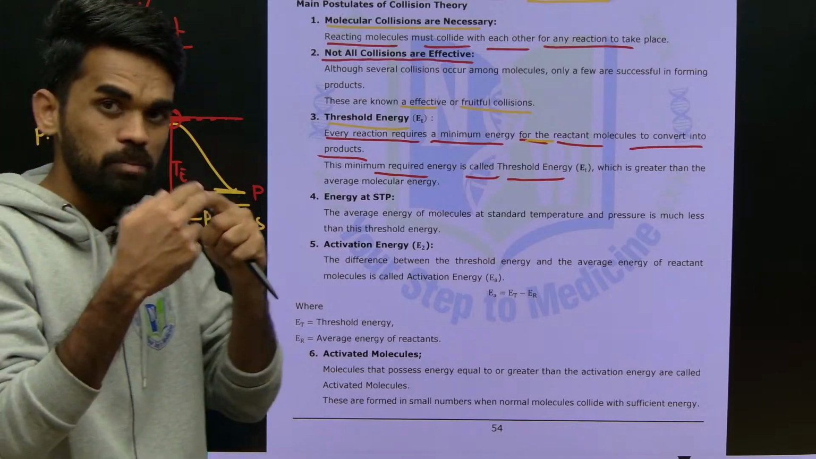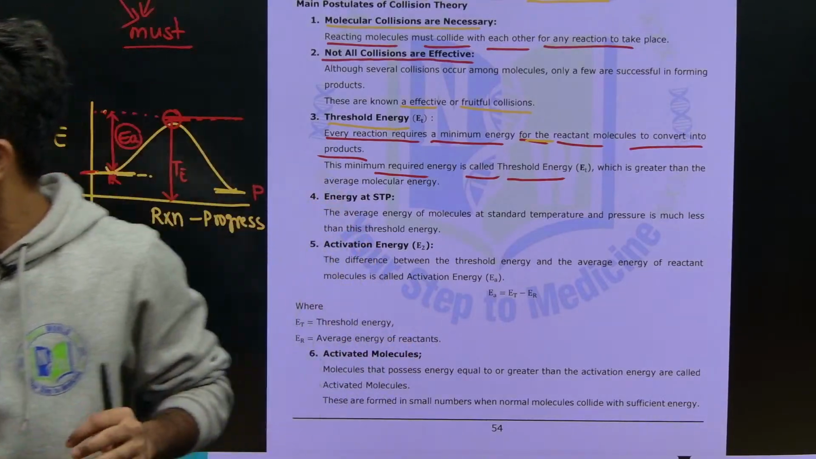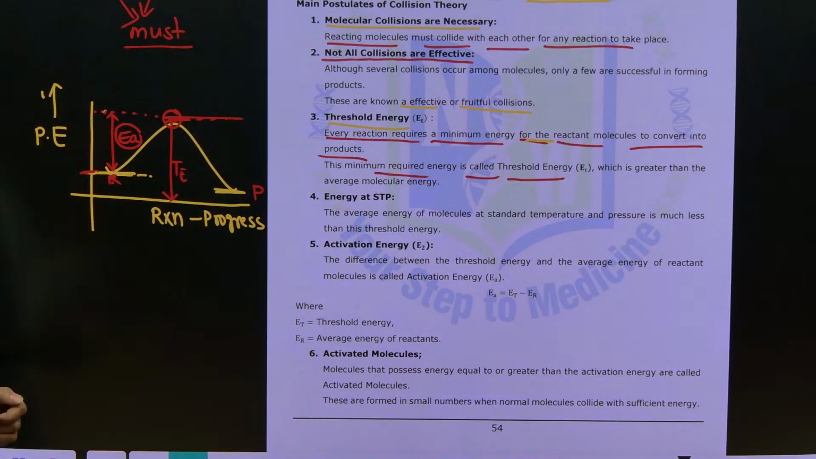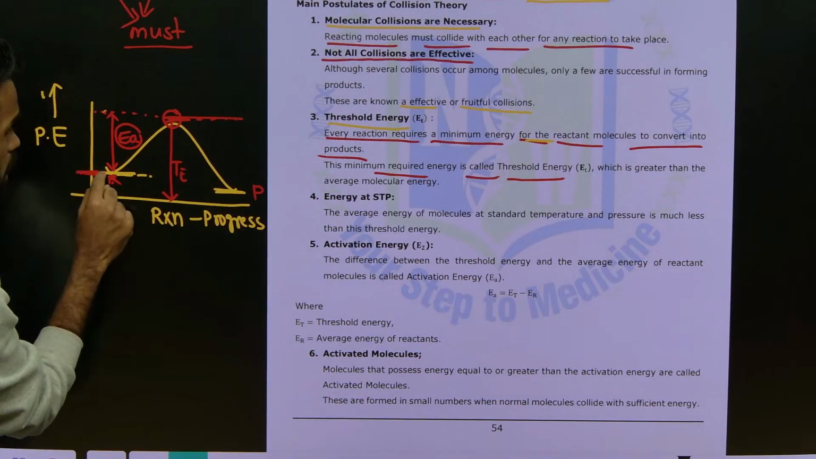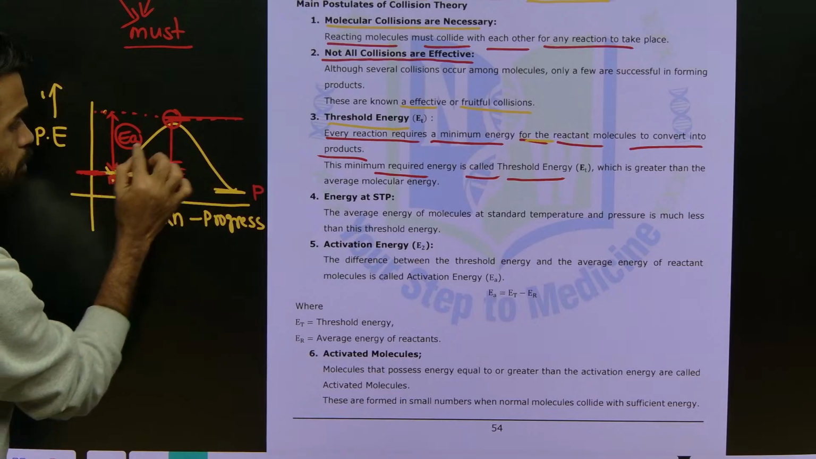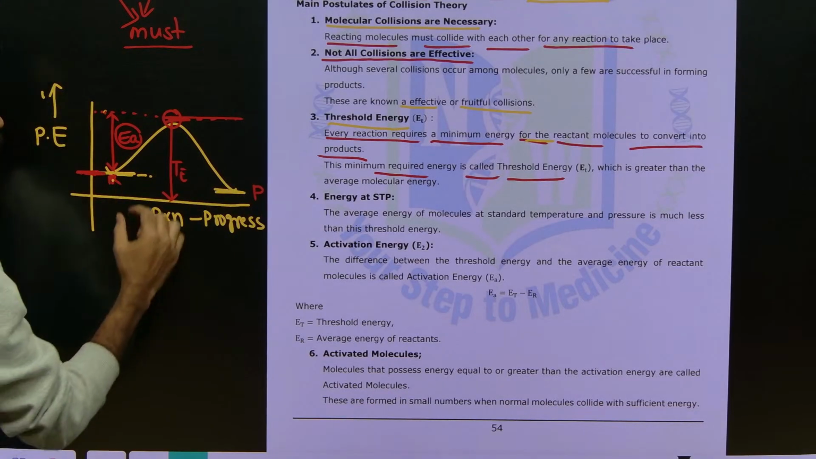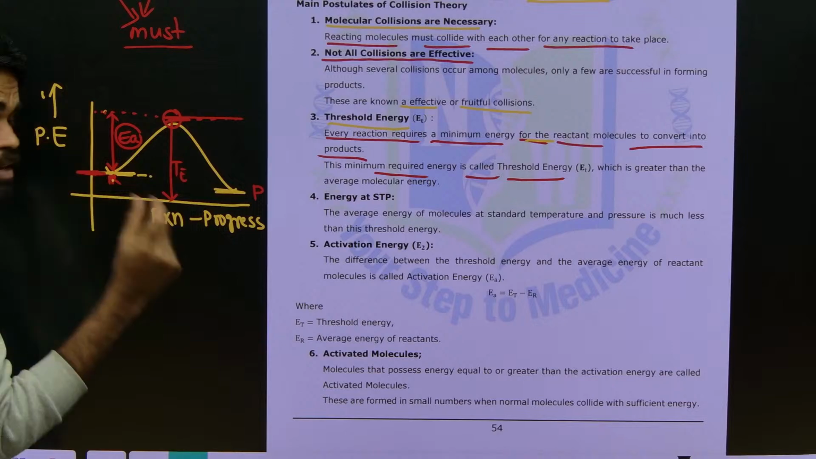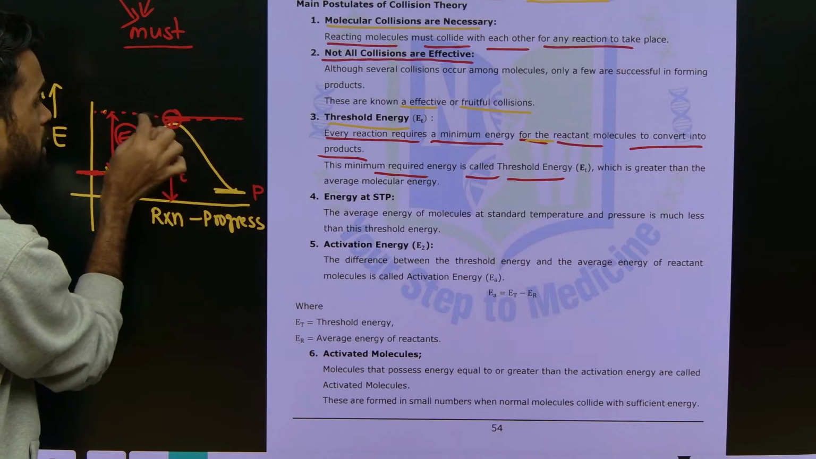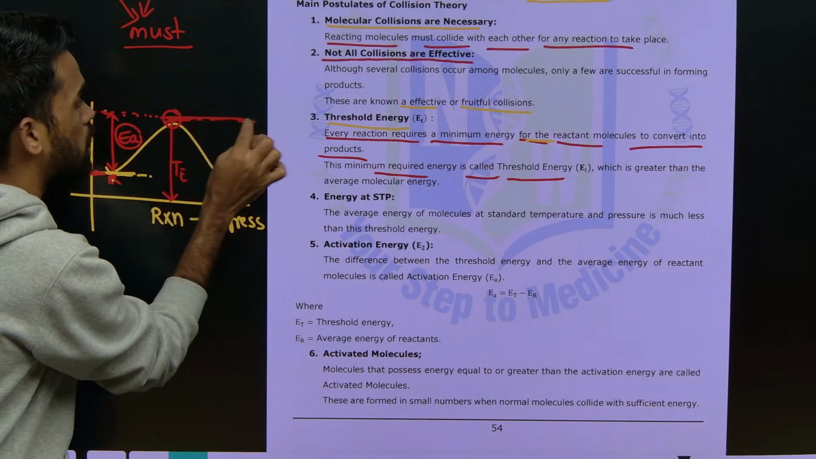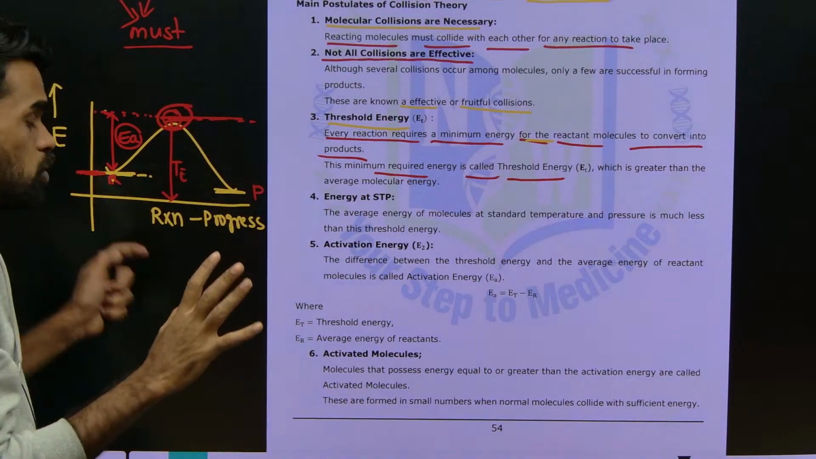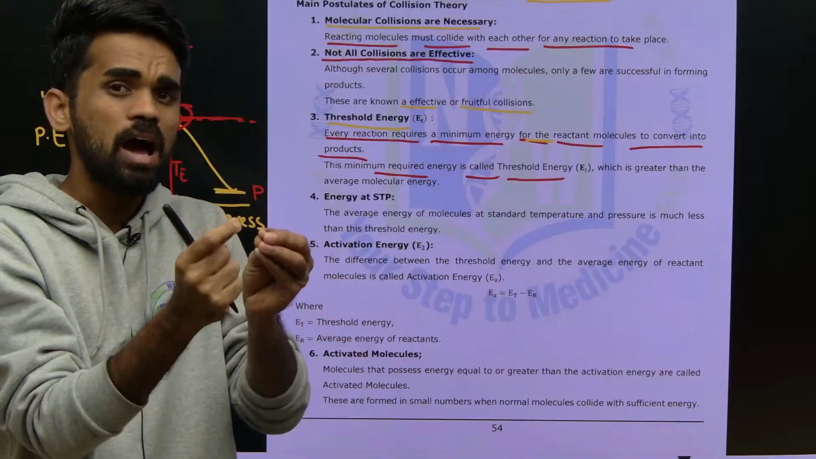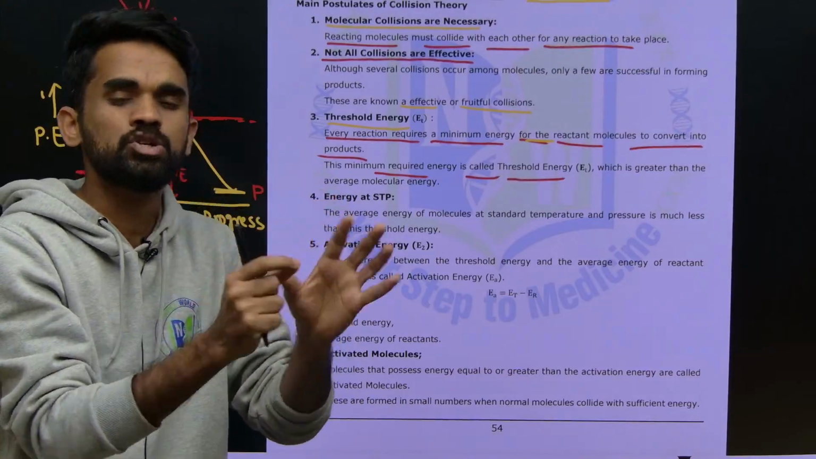Actually I am repeating the same thing in Telugu now. See, here we need three things. First, the reactant molecules have this much energy. To convert into product, they require some energy, and that minimum energy is called threshold energy. But all the reactant molecules in normal states have energy lower than that threshold energy only.